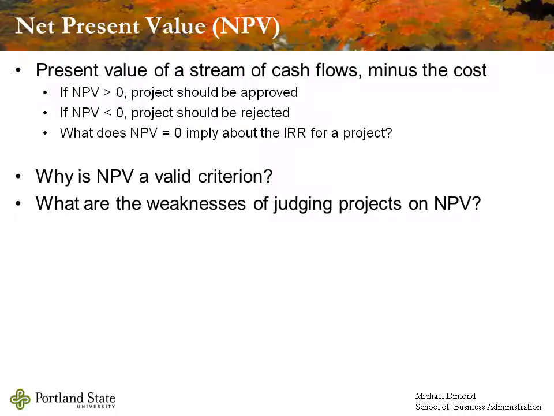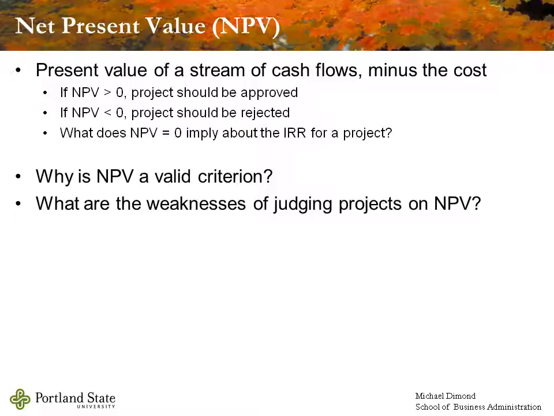If the NPV of a project is equal to 0, what that tells us is this. The discount rate that's being used on those cash flows is going to be equal to the internal rate of return that those cash flows would give us. If the internal rate of return is equal to the discount rate, we're going to come up with an NPV of 0. And the internal rate of return is that rate of return at which the NPV of a project would be 0.